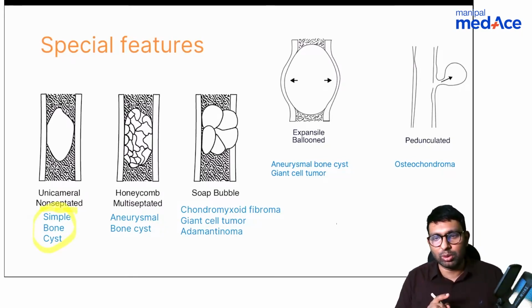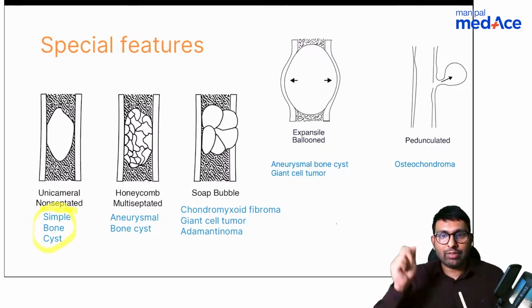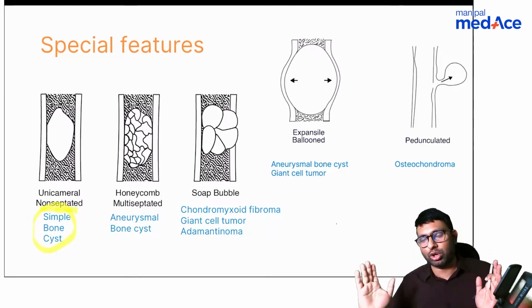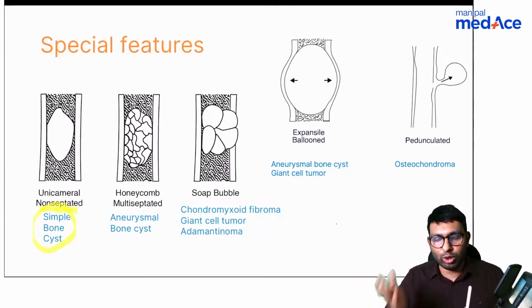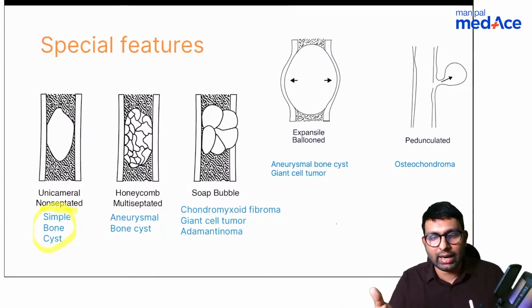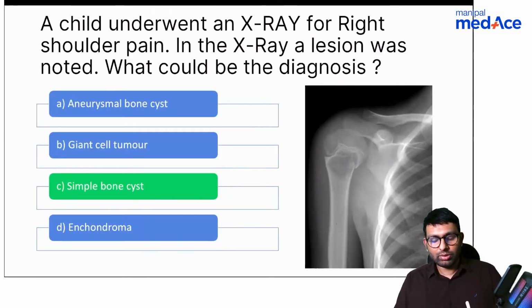That is only one, simple bone cyst. So we've diagnosed it and we've double confirmed that this is simple bone cyst. And if you can remember this protocol, you won't have this confusion. You'll always be arriving at the right diagnosis. And then the second layer, you might have to buy out some theory from simple bone cyst, which is fairly easy for all of you. So the answer here is simple bone cyst.